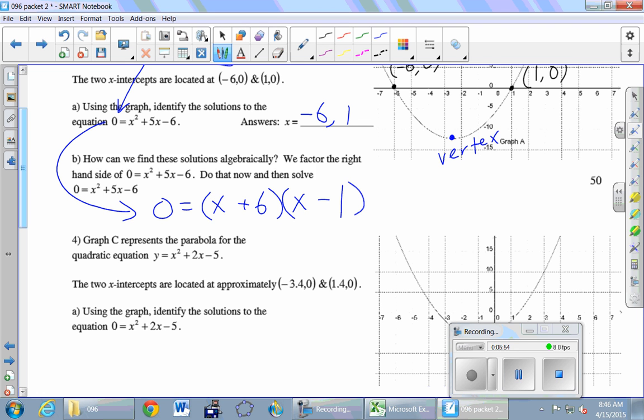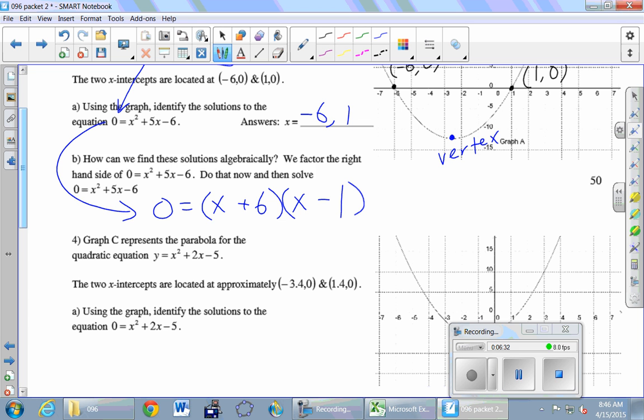Perfect, right? We just set them both equal to 0. Go ahead, write down those two equations that Savannah just said, and then solve those two equations for x. So what do we get? Tell me x equals. Everybody agree? So this is how we would solve this problem. You could find the x-intercepts without the picture by doing this factoring idea.